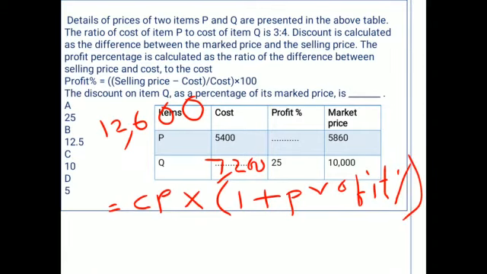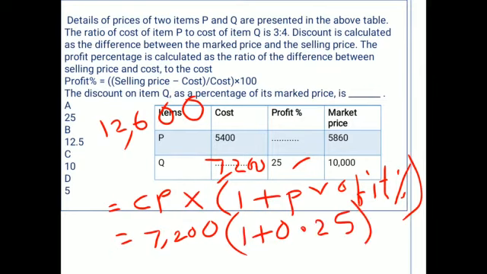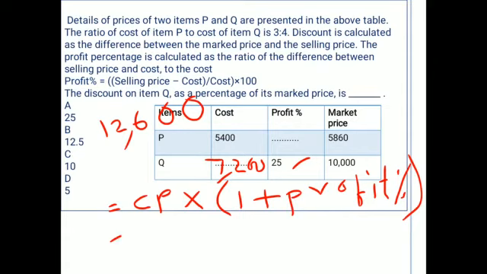From the table the profit percentage is given as 25, so 25 by 100, that is 0.25. The cost price of Q we already calculated, that is 7,200. Substituting these values, 7,200 into 1 plus 0.25. By solving this we get the selling price of Q, which is 9,000.